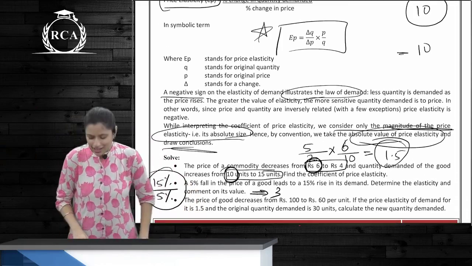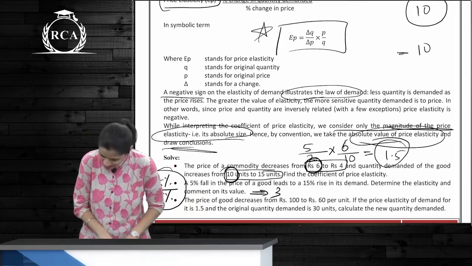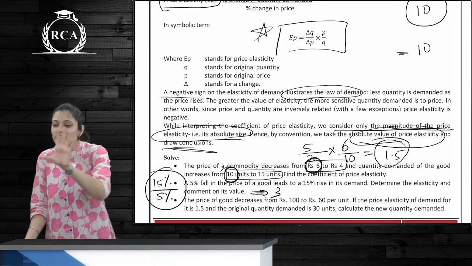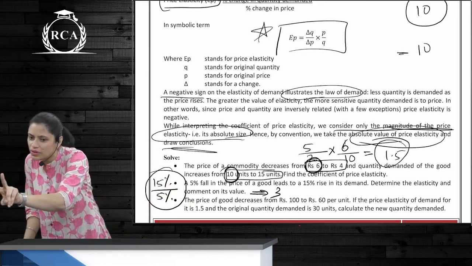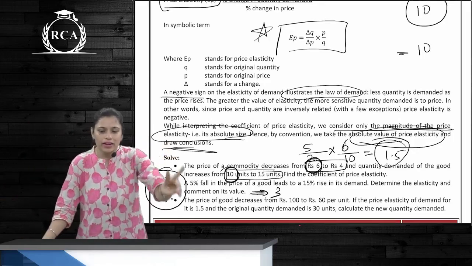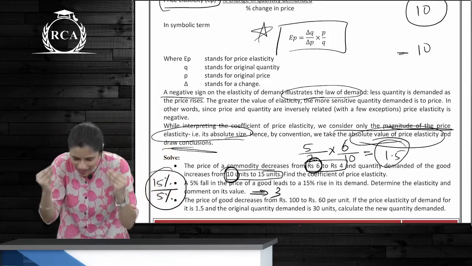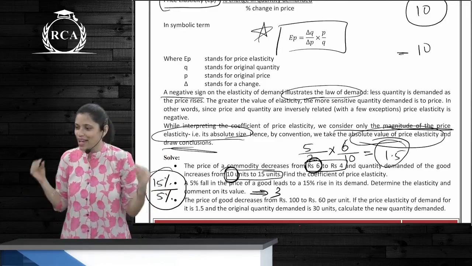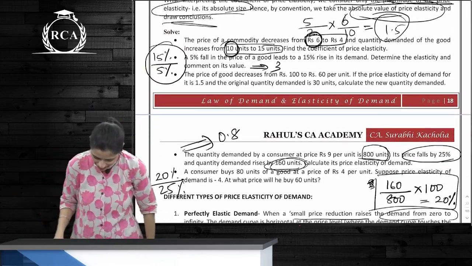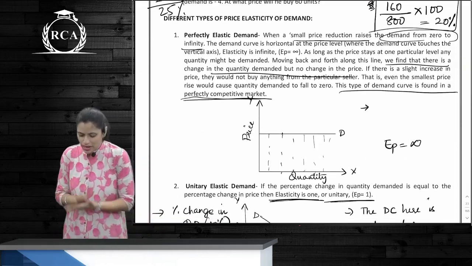A negative sign on elasticity of demand. What is it basically saying? An inverse relationship between price and quantity demanded. But for your problems, you will take the absolute value. Please take the absolute value. Okay, great. Different types of price elasticity of demand.